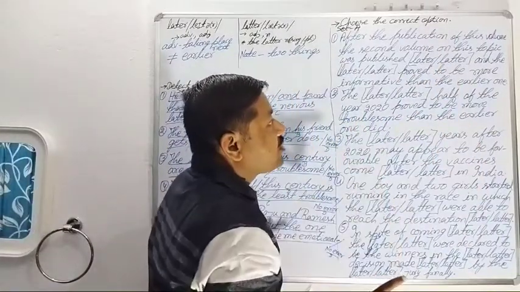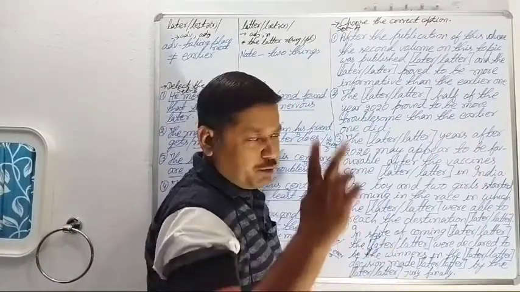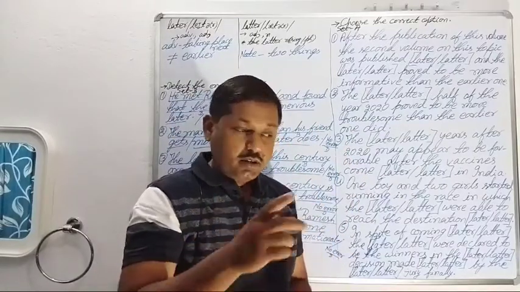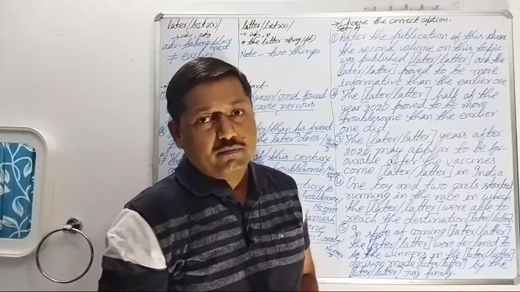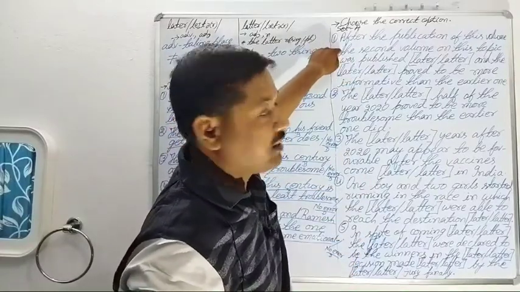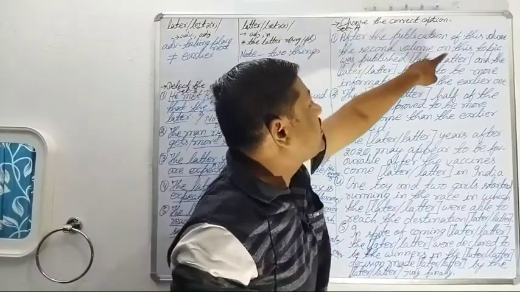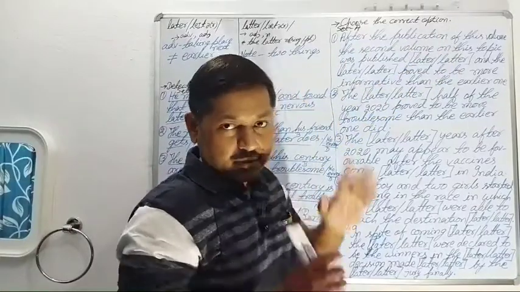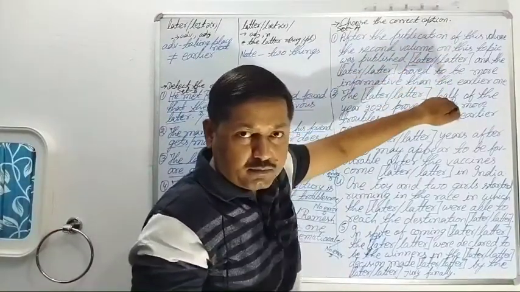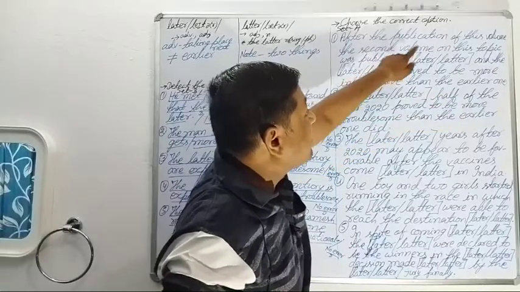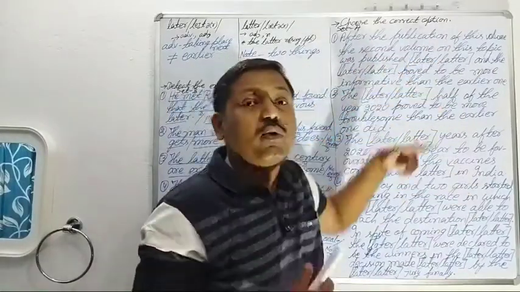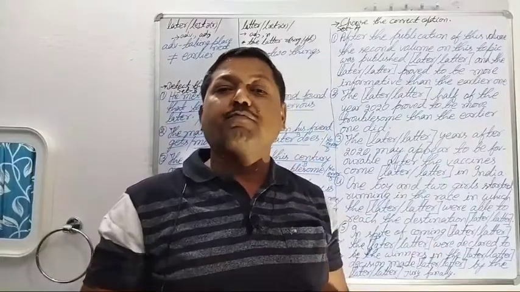After the publication of this volume. Suppose there are 2 volumes, if any book is published in 2 volumes, the first volume and the second volume. So, regarding those 2 volumes here, this sentence is mentioned. After the publication of this volume, there are 2 volumes. So, after the publication of this volume, the second volume on this topic was published when? When was the second volume published?